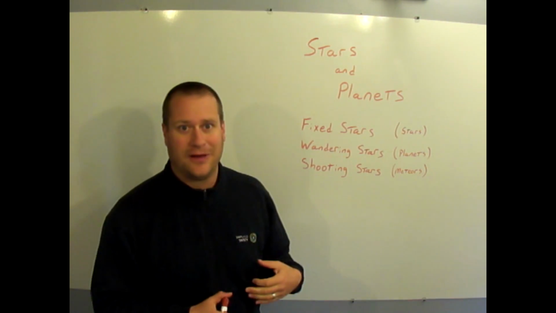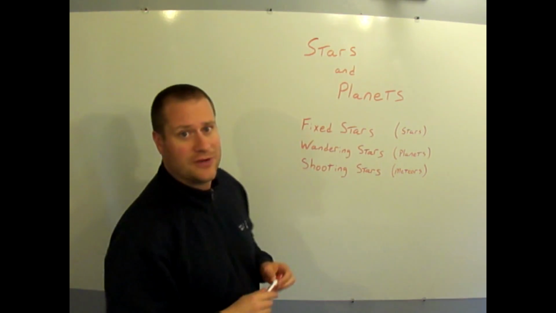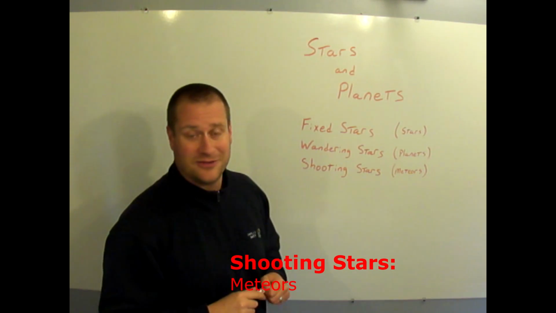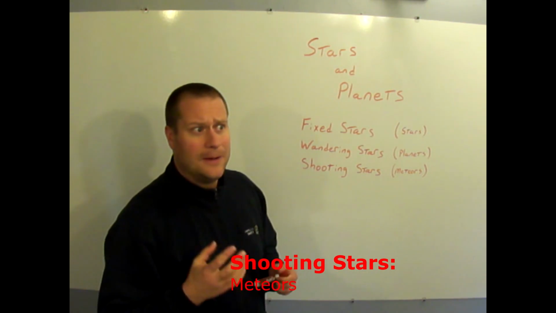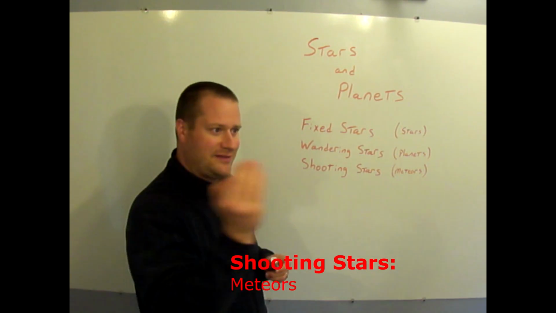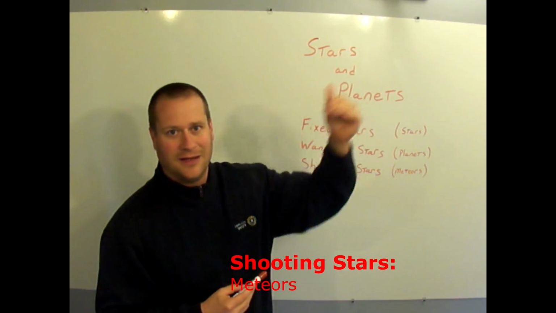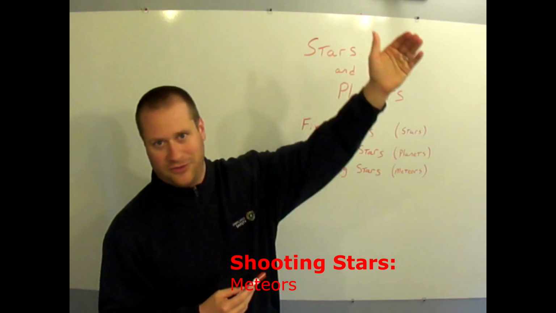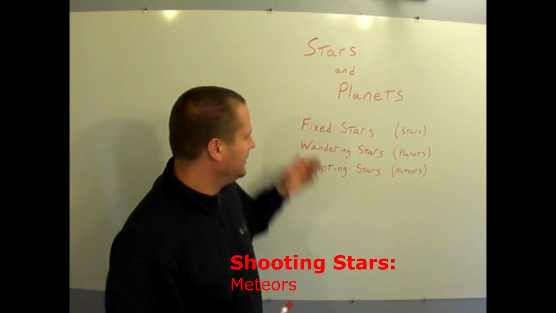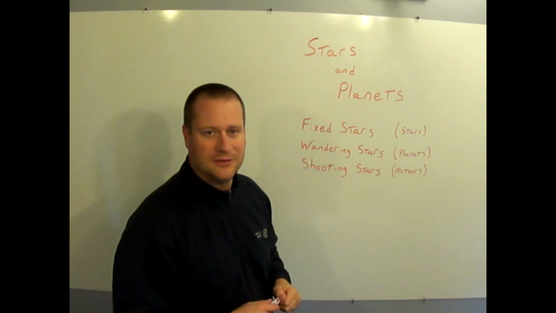Lastly, you've probably heard the phrase a shooting star before, where you see what appears to be a star streak across the black sky at night. These shooting stars are actually meteors. They're not stars or planets at all, but space debris, space rocks, space rubble that burns up as it hits our atmosphere. So it's actually much closer to us than a planet, and much, much closer to us than a star. So three things that are often referred to as stars that are quite different: stars proper, wandering stars or planets, and shooting stars or meteors.